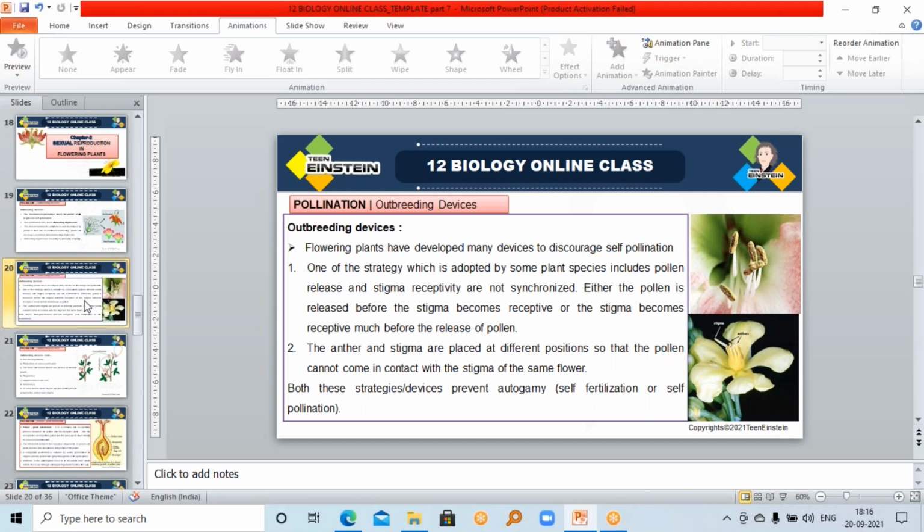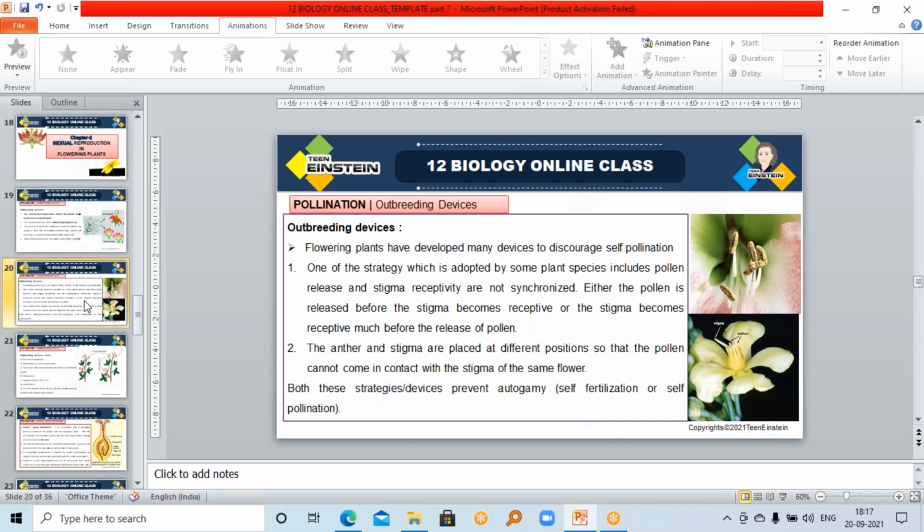There is some kind of chemical production, and there is an interaction between the chemicals of the stigmatic surface and the pollen grain. If everything is matching, then only the pollen grain can germinate or survive on the stigmatic surface. So if the stigmatic surface is not in a condition to receive the pollen grain, then that is also a failure, right? So in some plant species, pollen release and stigma receptivity are not synchronized. In that case, the pollen is released before the stigma becomes receptive.